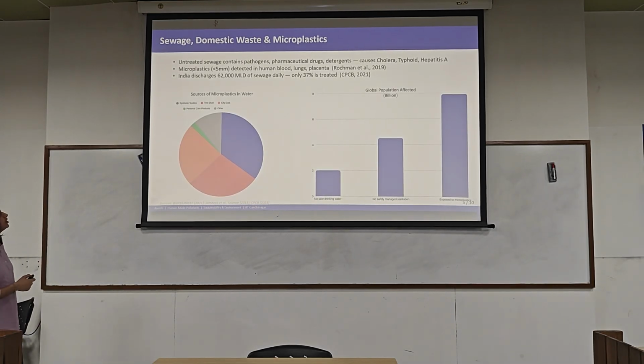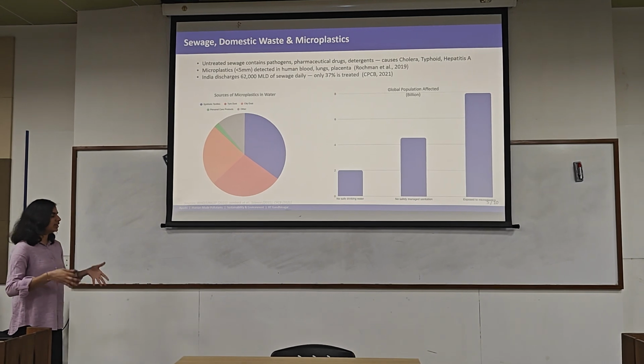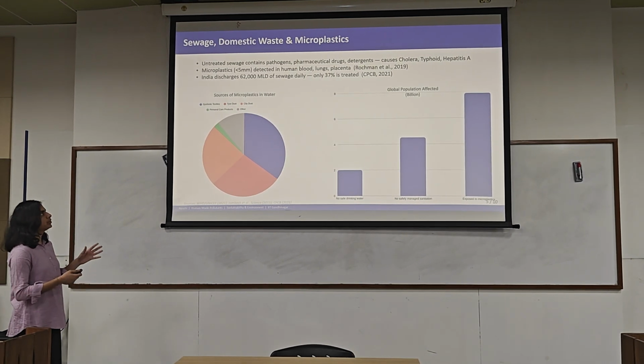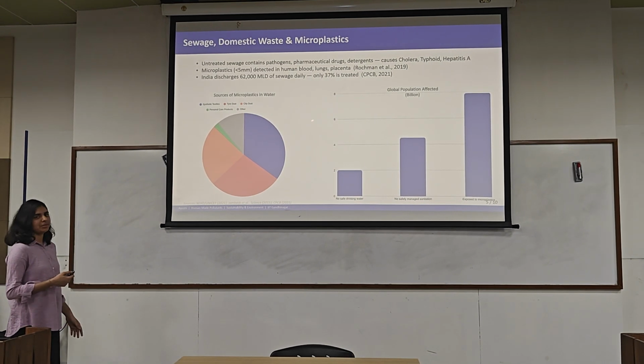The next is untreated sewage. So it contains pathogens, pharmaceutical drugs, detergents, which lead to waterborne diseases like cholera, typhoid. And why we need to focus on this? Because in India itself, it produces a lot of sewage on a daily basis, but only 37% of it is